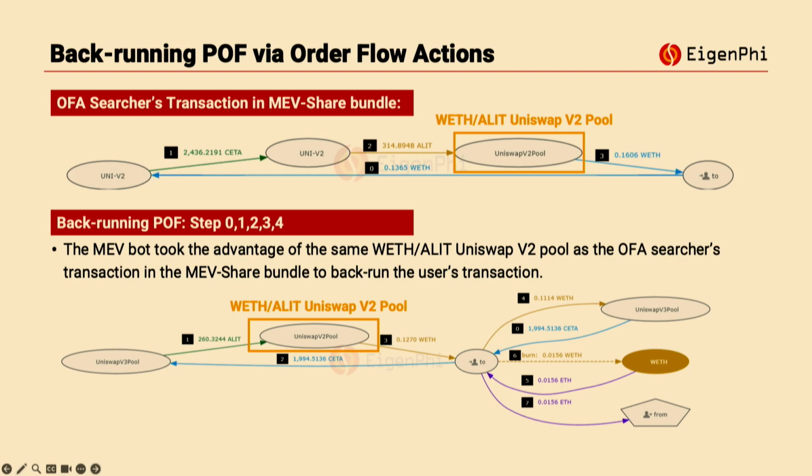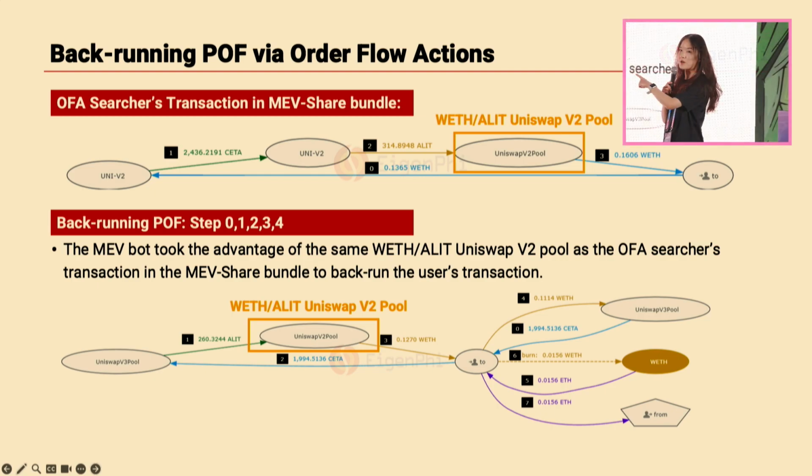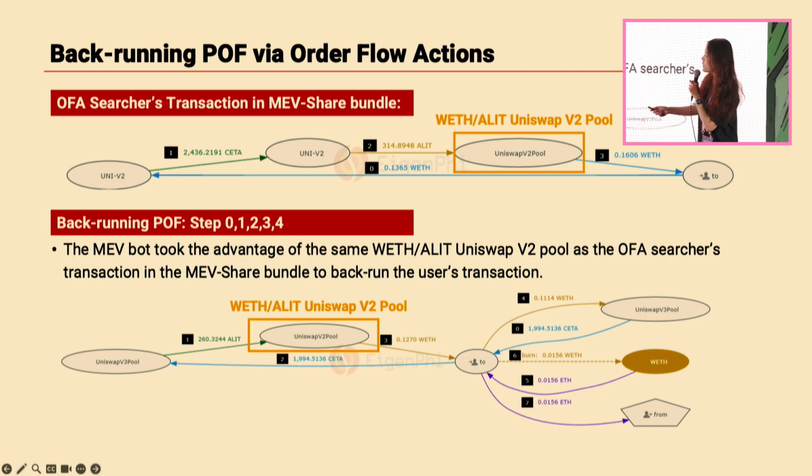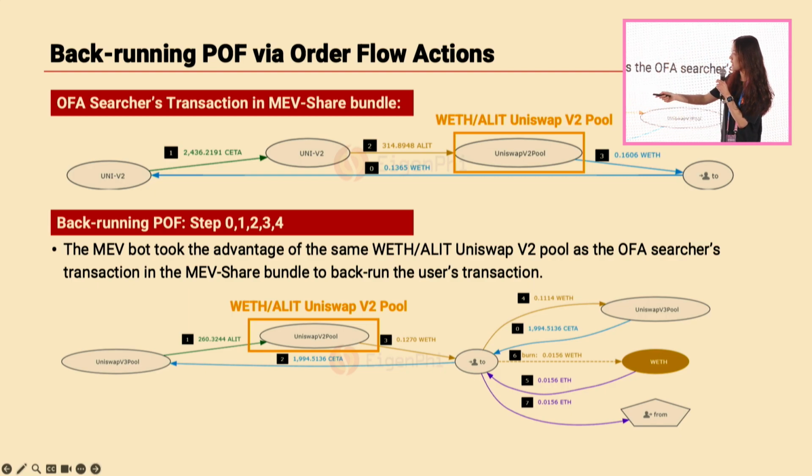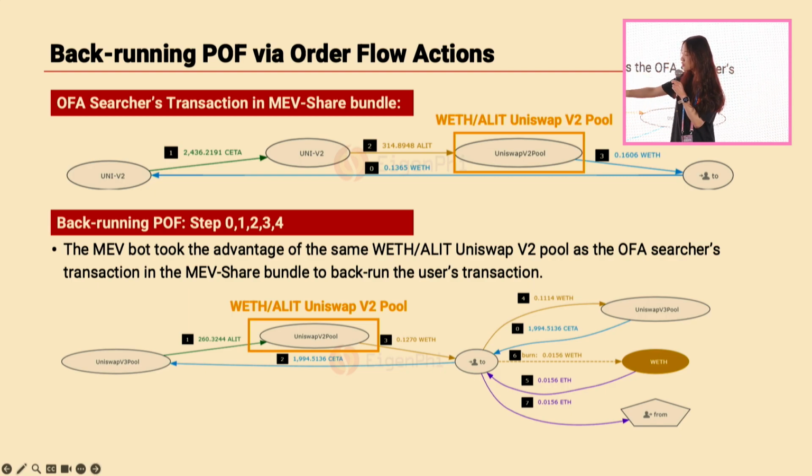And then let's look at the backrun targeting this privately submitted bundle. The order flow auction searcher's backrunning transaction, as we talked about previously, made a reverse swap targeting the user transaction, from ELIT to WETH within this Uniswap V2 pool. For the backrunning of these private orders, we can see that the MEV bot also took advantage of this Uniswap V2 pool.